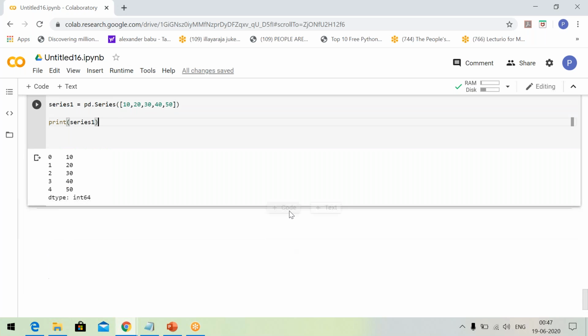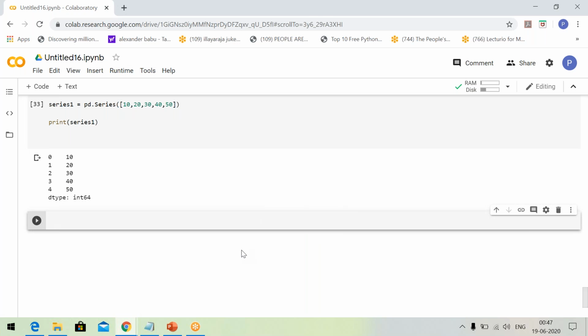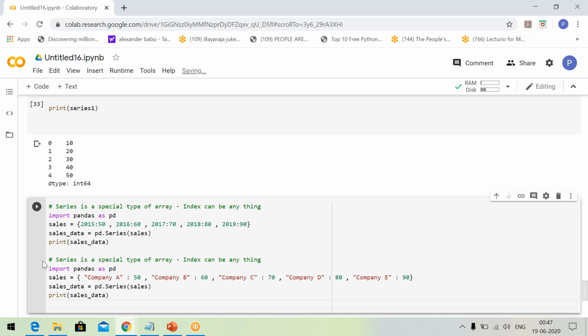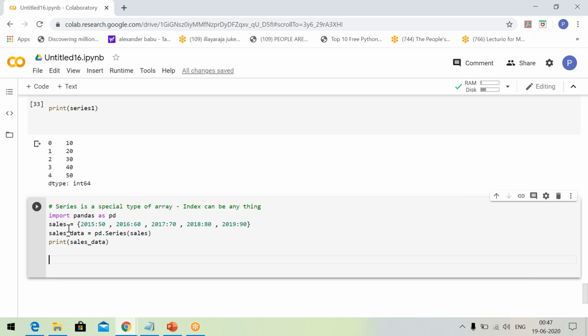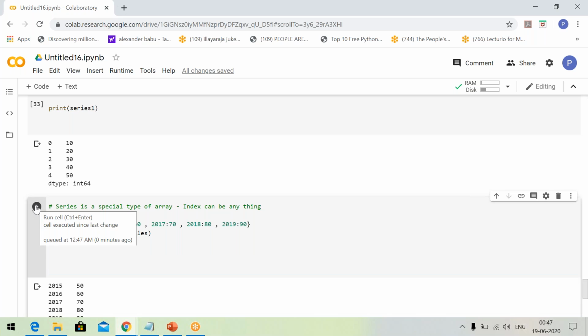Wait a minute. When I execute the next portion of the code, you will understand what I want to convey. Without losing time, let me execute. See, compare this and this. Here the values of the index are 0, 1, 2, 3, 4. This is quite common, even in the case of list or tuple.